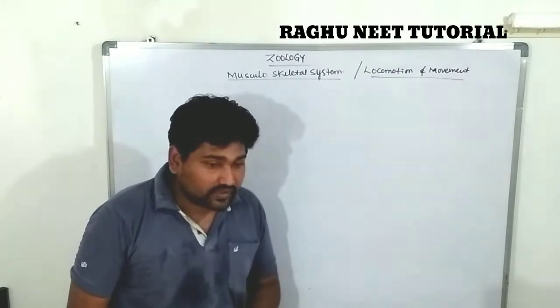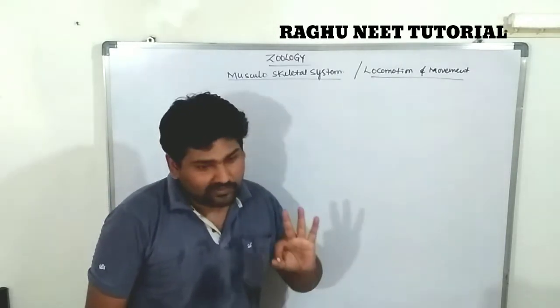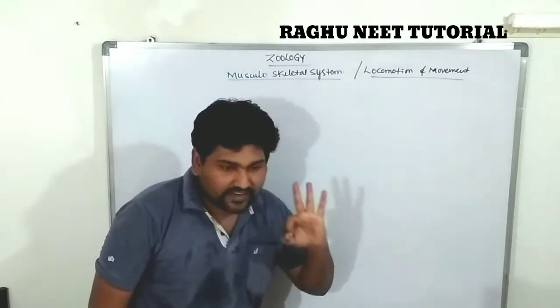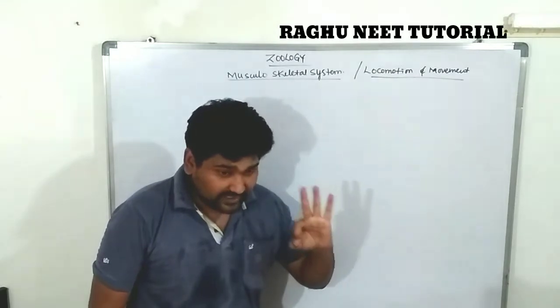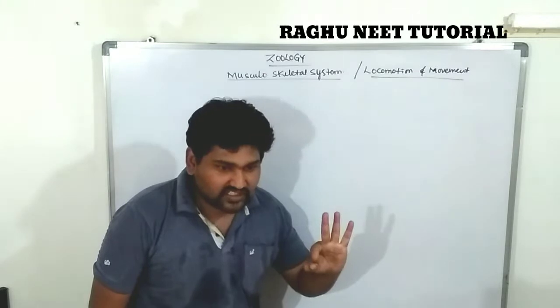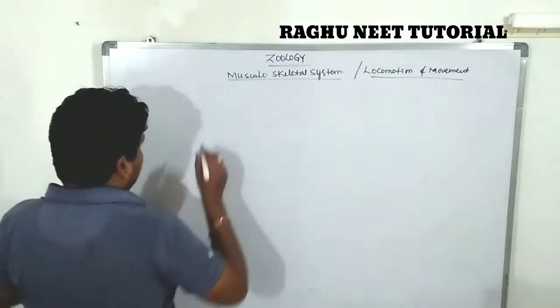The muscles can be classified into 3 types according to their structure, position and nature. According to their nature, position and structure, the muscles in human physiology can be classified into 3 types.